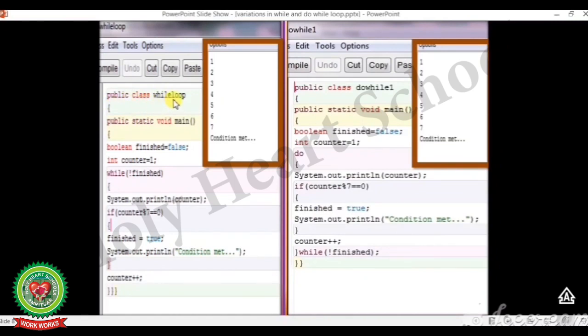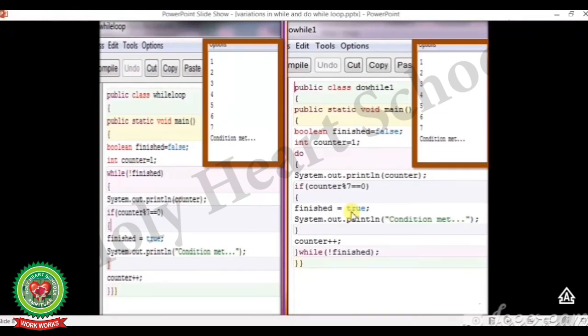Public class while loop, curly bracket start, public static void main, curly bracket start, Boolean finish is equal to false, semicolon. So finish is a variable of Boolean data type and its value is false at the starting. Int counter is equal to 1, semicolon.